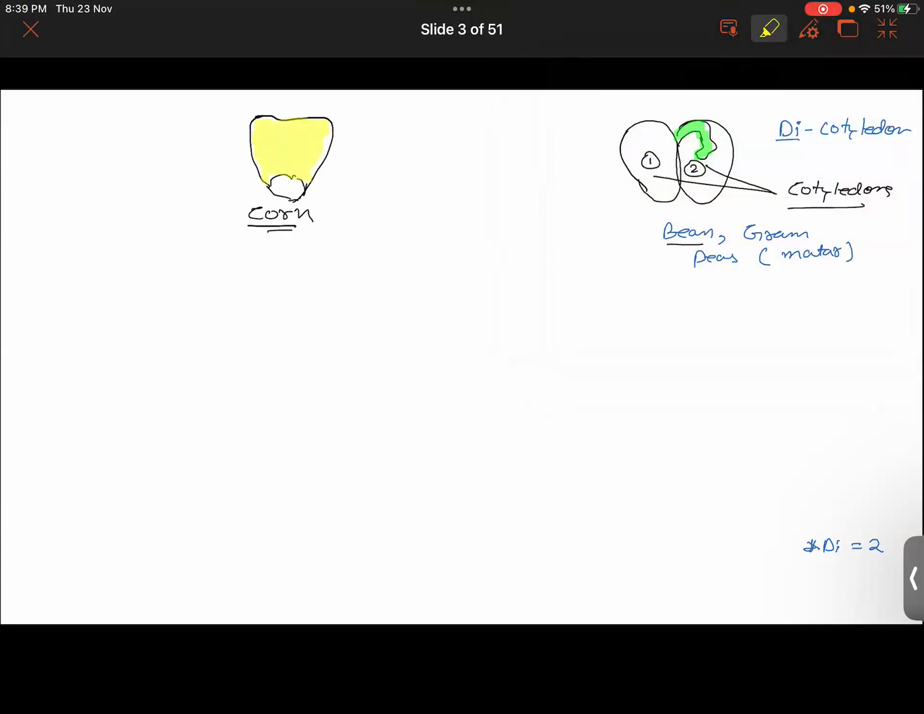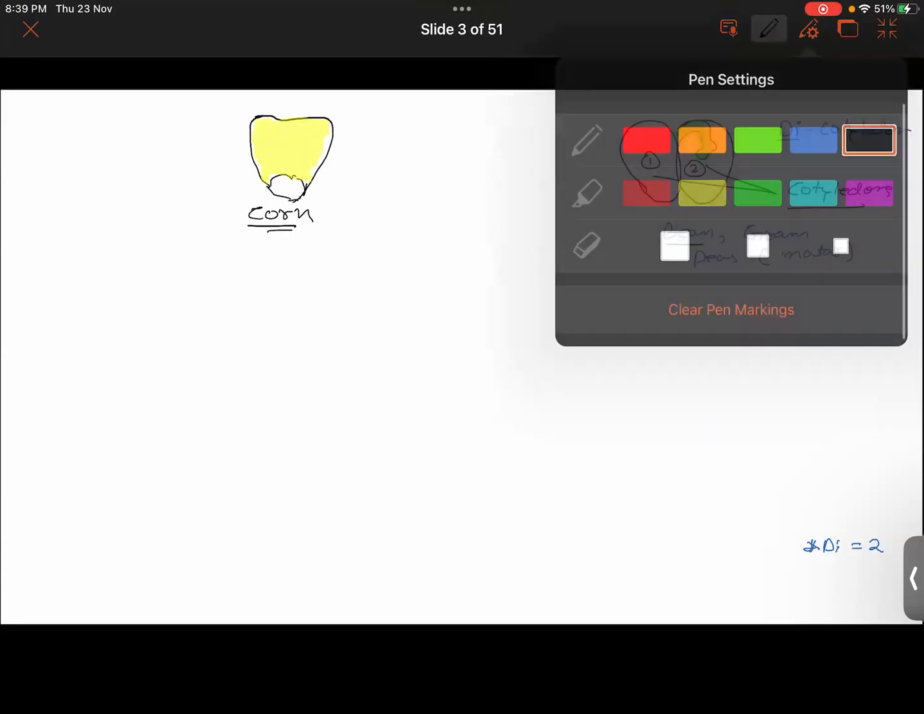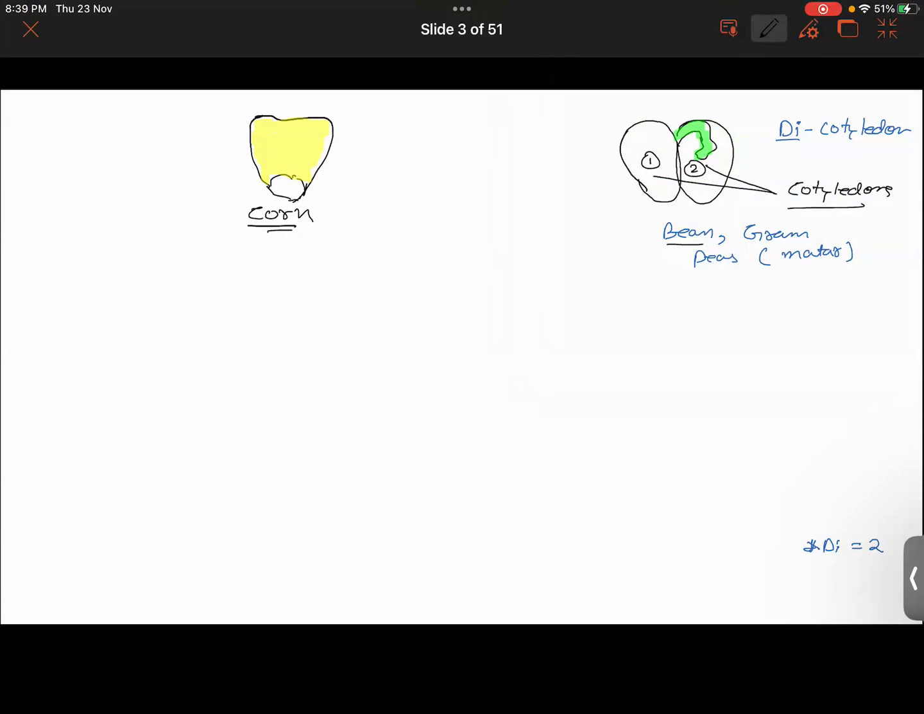Is there a division in this seed? Do we see a separation? No, sir. There is only one cotyledon. What does mono mean? Mono means one. So I can call it a monocotyledon.